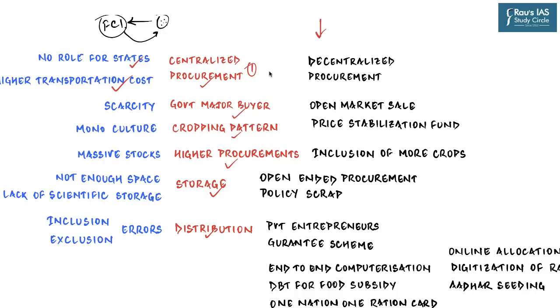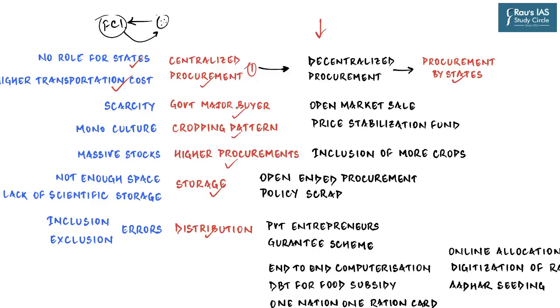It's not just us, government has also realized this problem, and so it has come up with a decentralized procurement system, under which the central government has delegated the power of procurement to a lot of state governments, where they can acquire the food grains on their own and the central government is there to watch their backs.